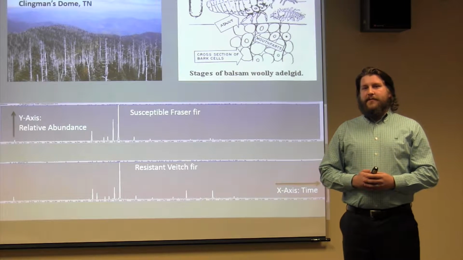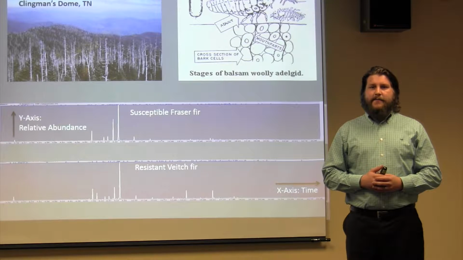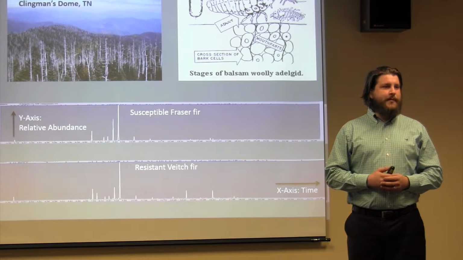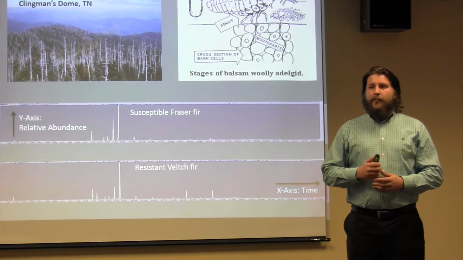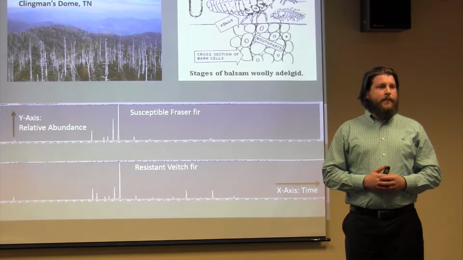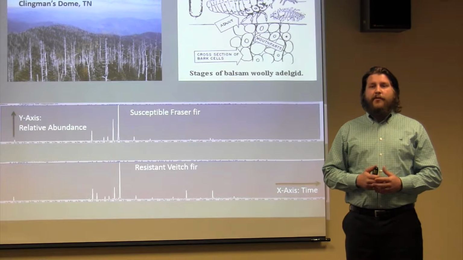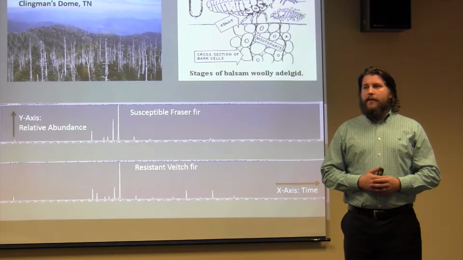However, not all species of fir are susceptible, and understanding the underlying resistance mechanisms enables better control and management of these pests in natural areas, as well as informs breeding programs which aim to produce resistant lines of trees. When a tree species is termed resistant, this resistance generally falls within three broad categories.